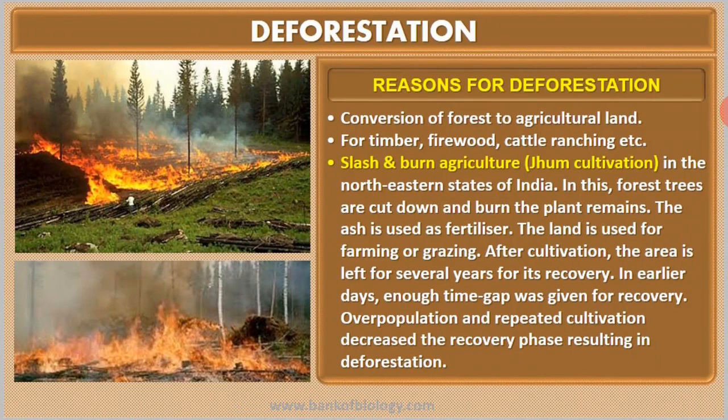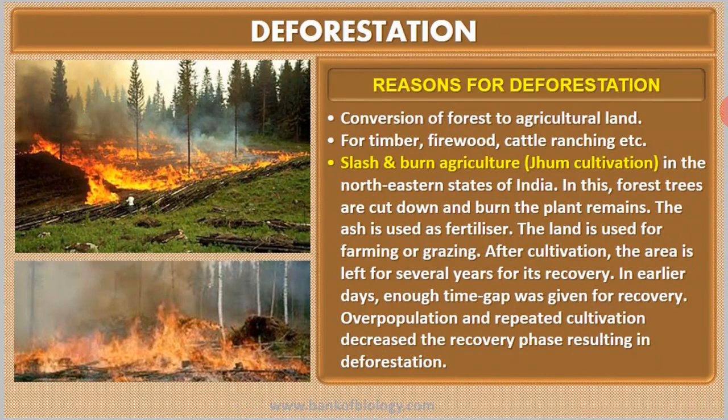The main purpose is agriculture. So conversion of forest to agricultural land is the main reason for deforestation. Along with this, human beings go for deforestation in search of timber, firewood, cattle ranching, etc.